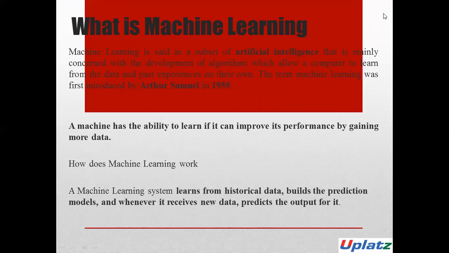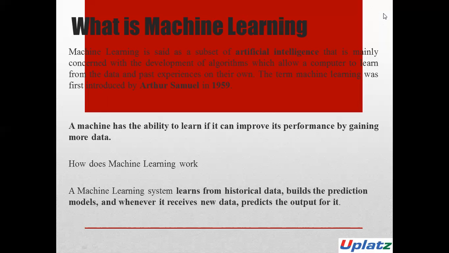In the real world, we are surrounded by humans who can learn everything from their experiences, right? With their learning capability, and we have computers or machines which work on our instructions. But can a machine also learn from experiences or past data like humans do? The answer is yes.